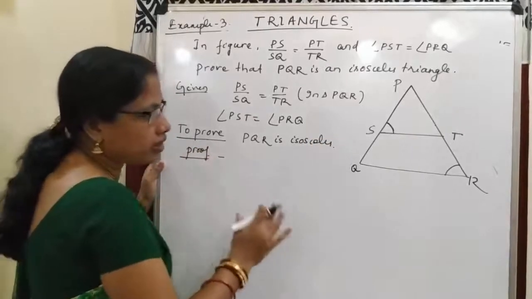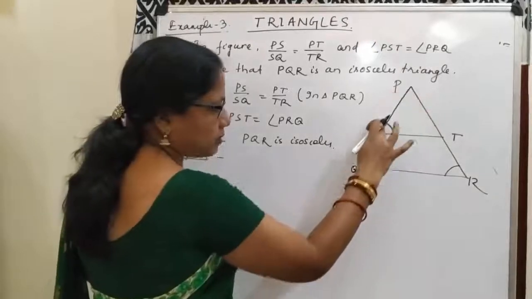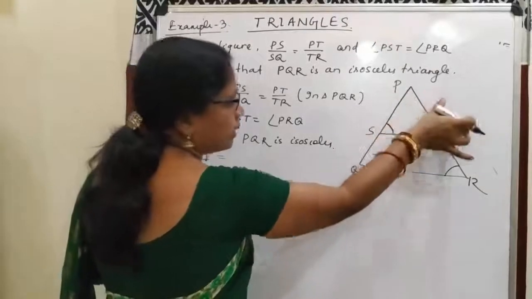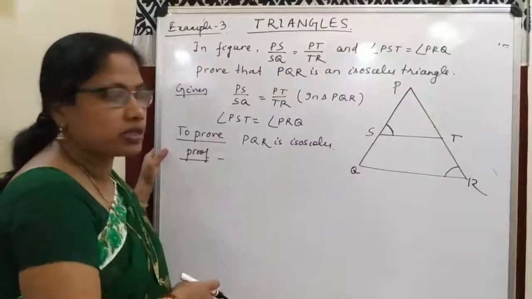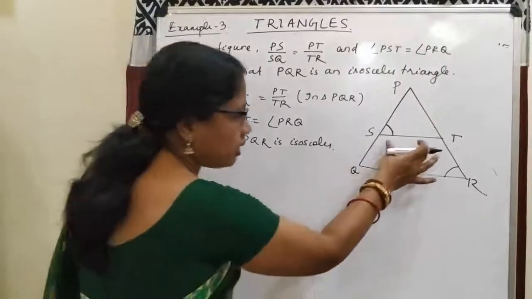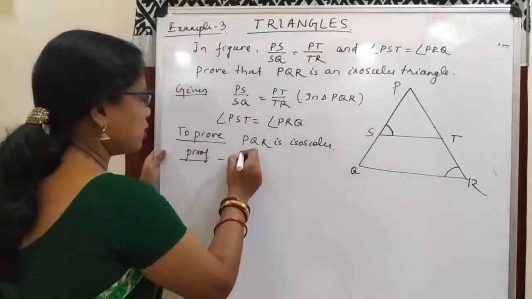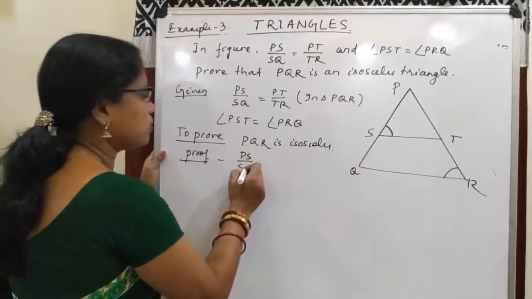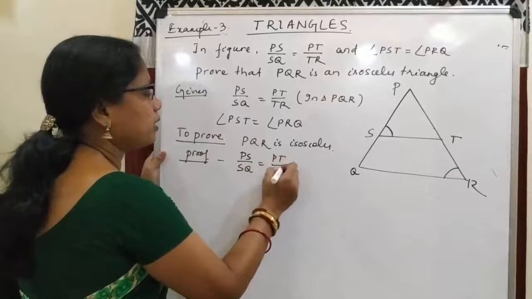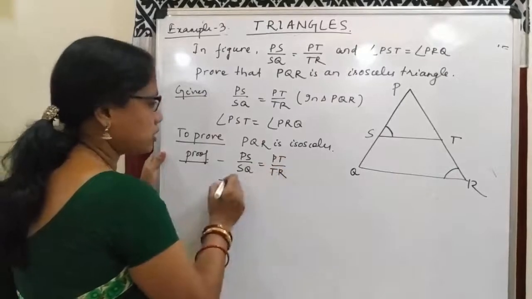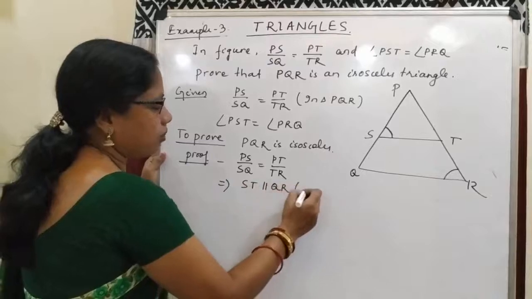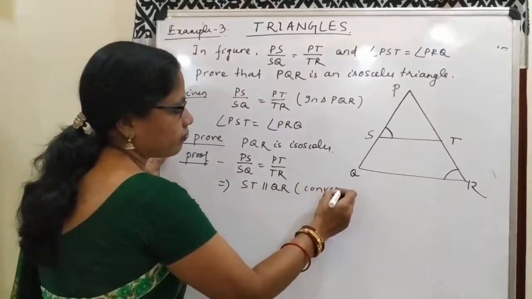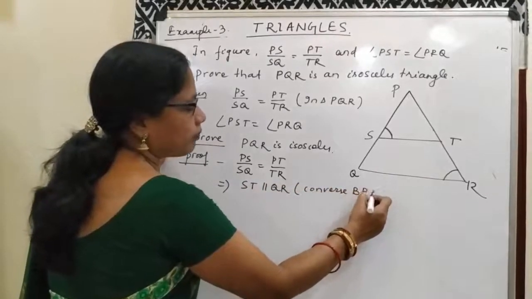So here it is given that PS by SQ is equal to PT by TR. So according to the converse basic proportionality theorem, ST will be parallel to QR. So this implies ST is parallel to QR by converse BPT.